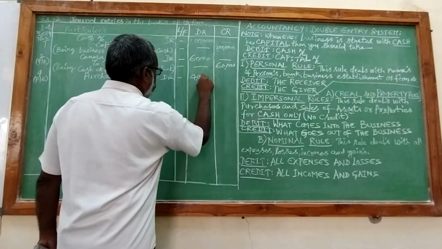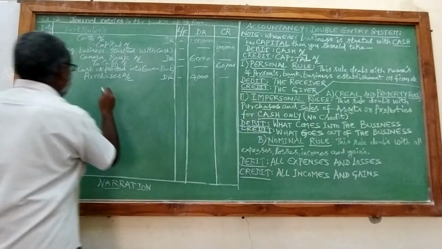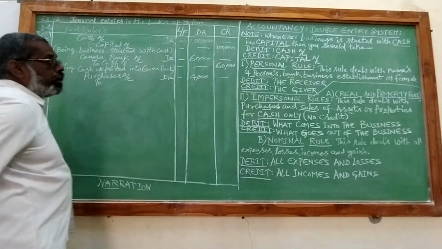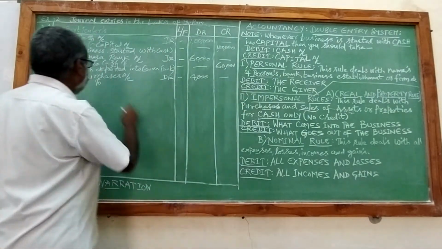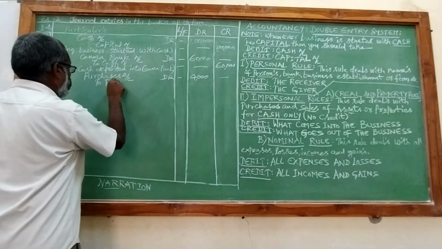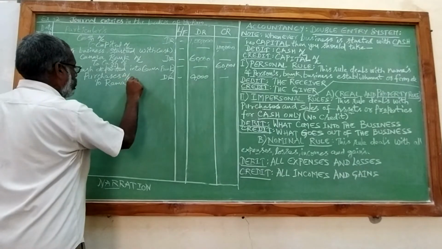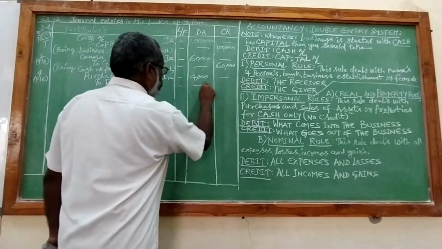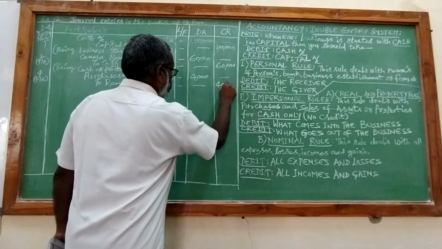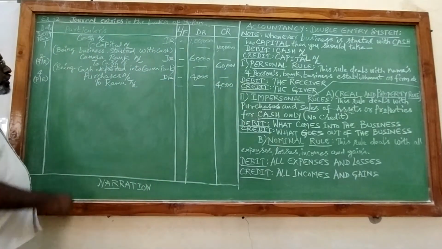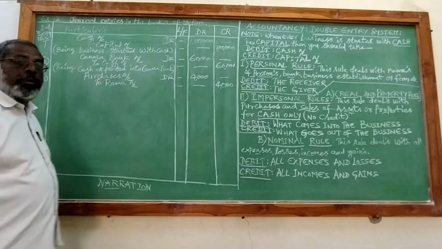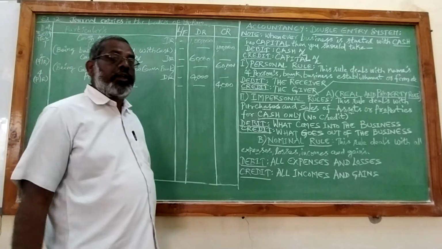4,000. And who is the giver? The giver is Rama. After writing this journal entry, you should write a statement for what purpose you have written the journal entry.